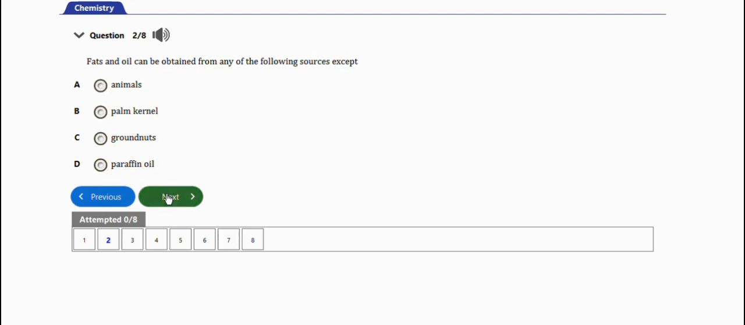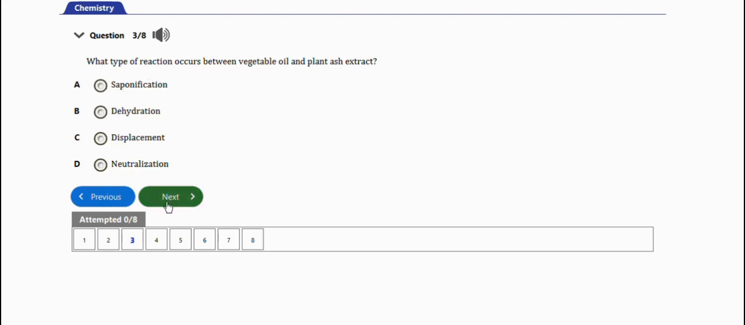The next question will be this one. It says what type of reaction occurs between vegetable oil and plant ash extract? So we have saponification, dehydration, displacement, neutralization. The right answer is option A, which is still saponification.